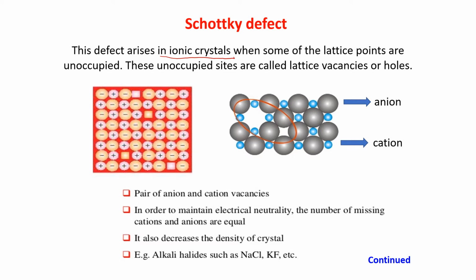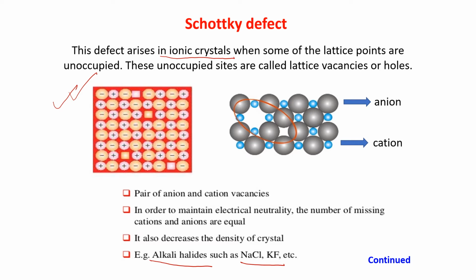These unoccupied sites are called lattice vacancies or holes. Just look at the figure. This is an ionic compound like NaCl, KF, alkali halides. These Schottky defects are shown by ionic compounds, generally alkali halides, NaCl crystal.